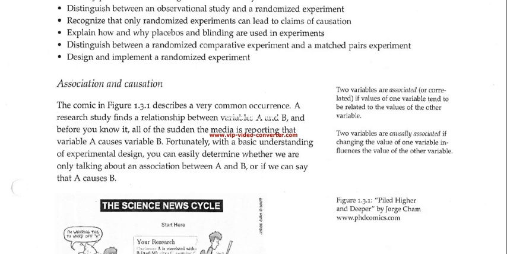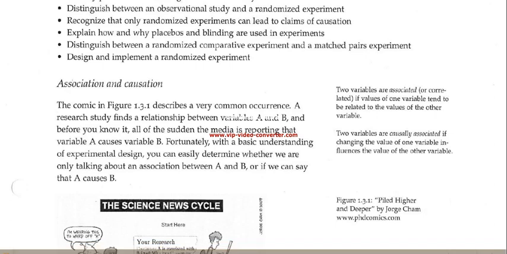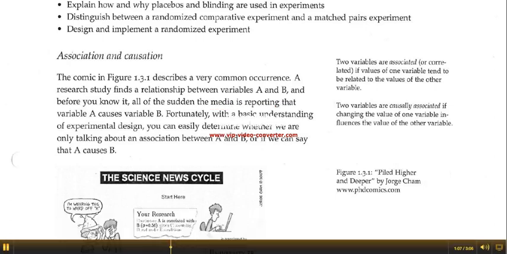So you can have an association, you can have things be related. That does not necessarily mean that one of them causes the other. So we can have a relationship between two variables A and B, or like a response and explanatory variable, but just because they're related, we cannot necessarily say that there's a cause and effect relationship between them. That only comes through a certain type of experiment being done.